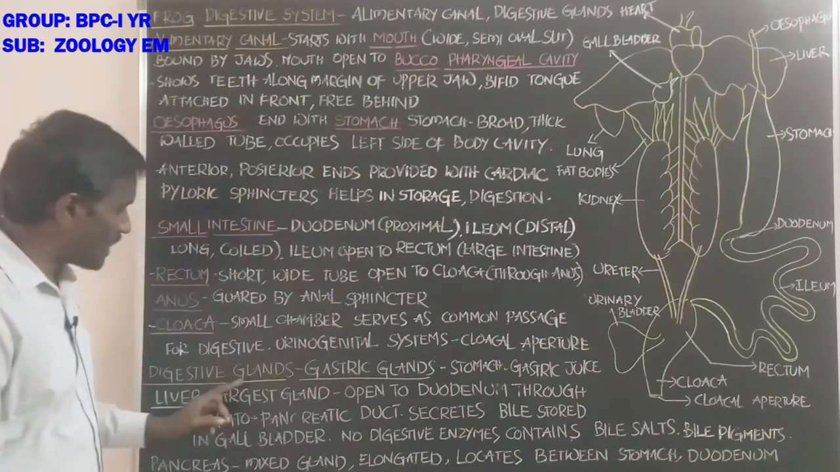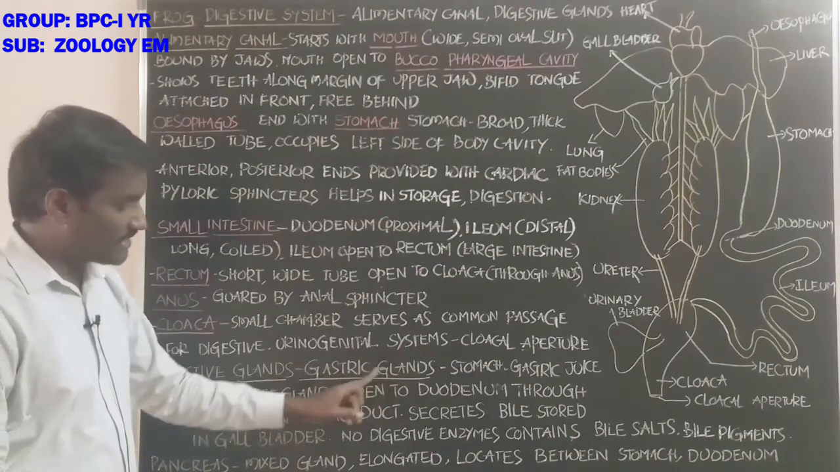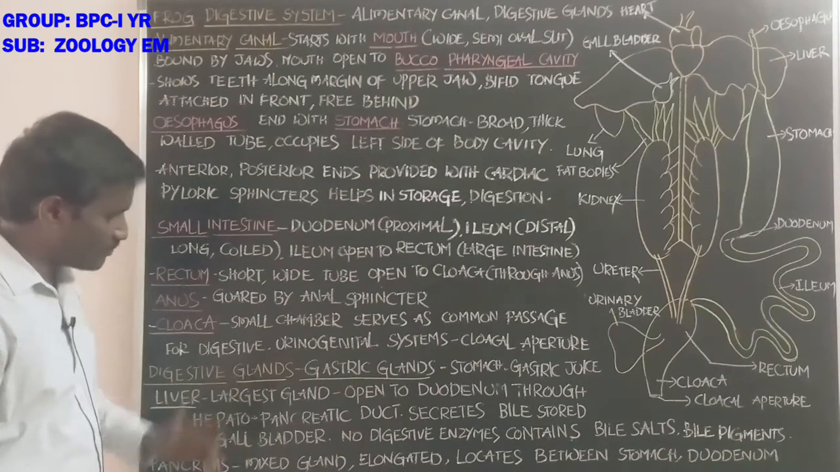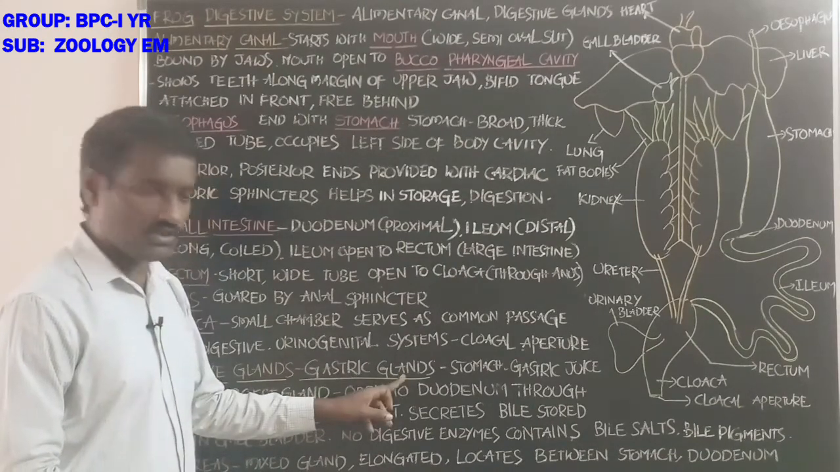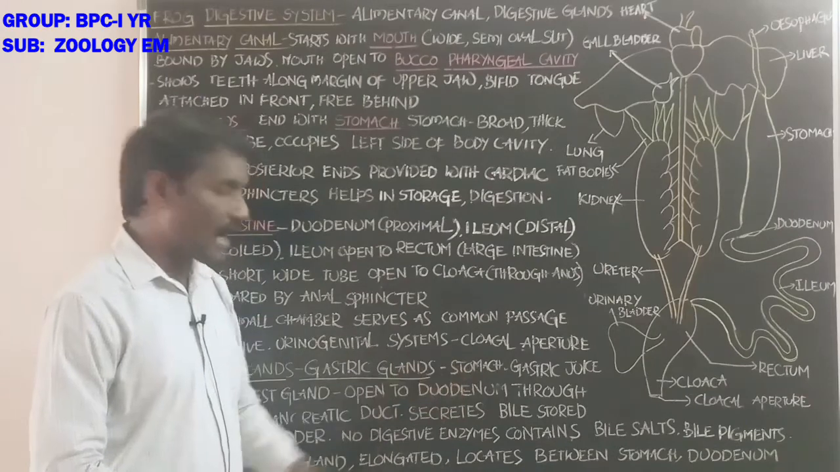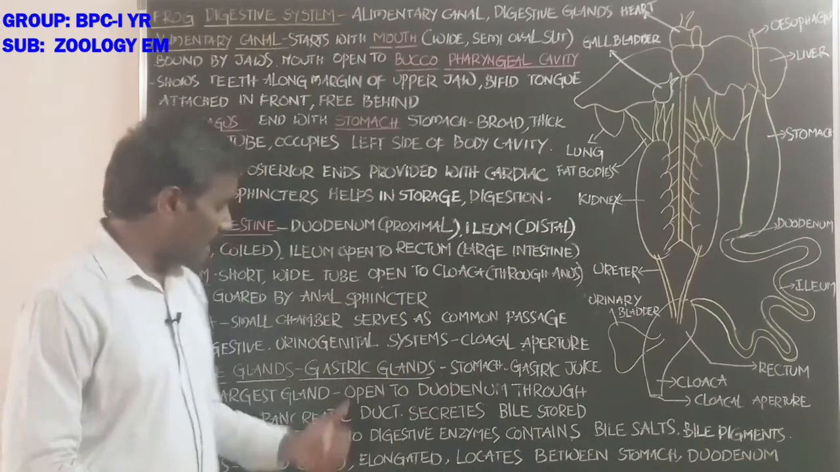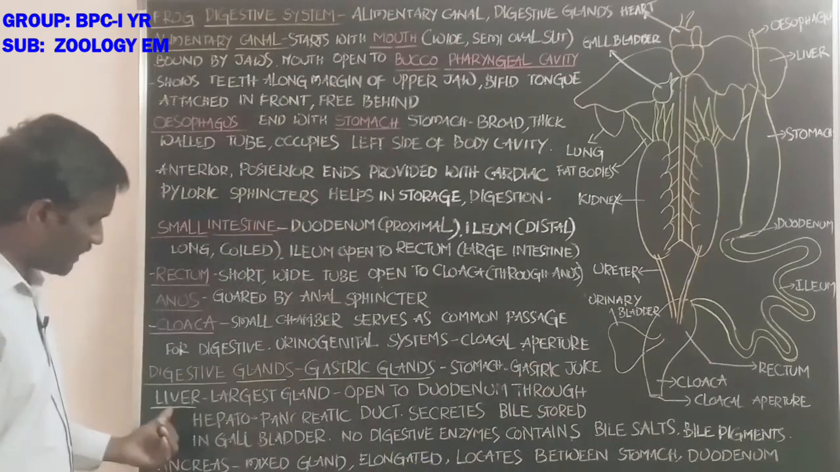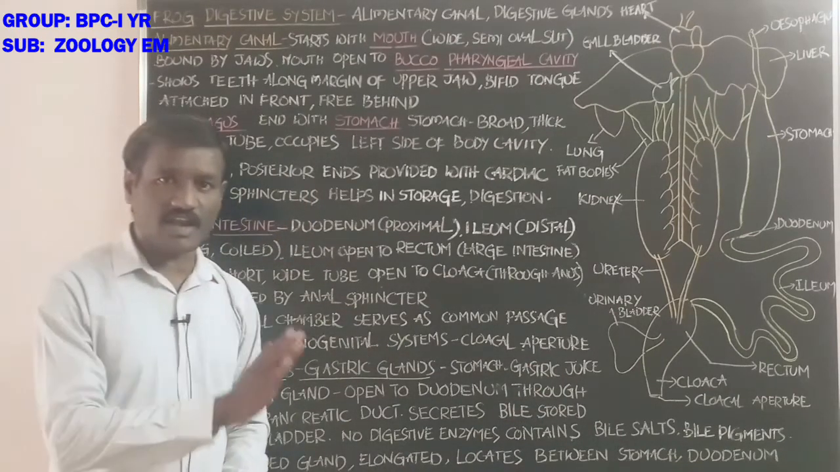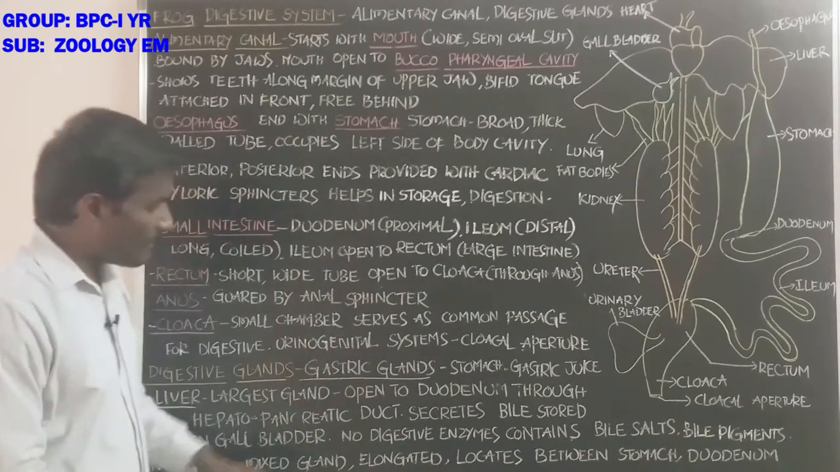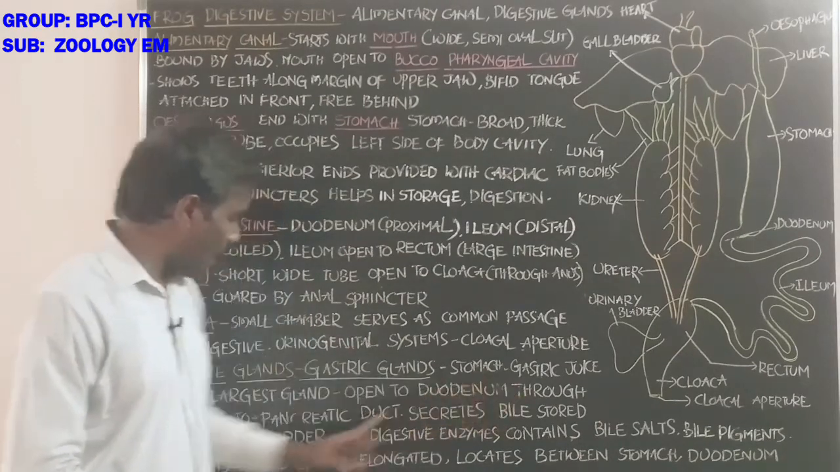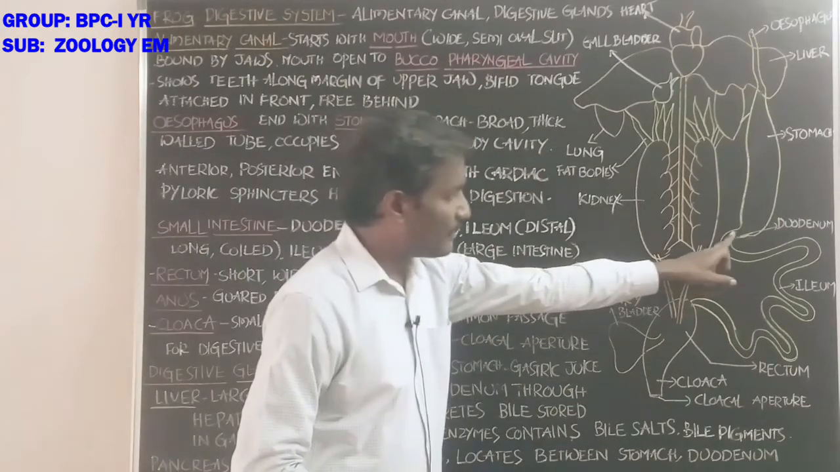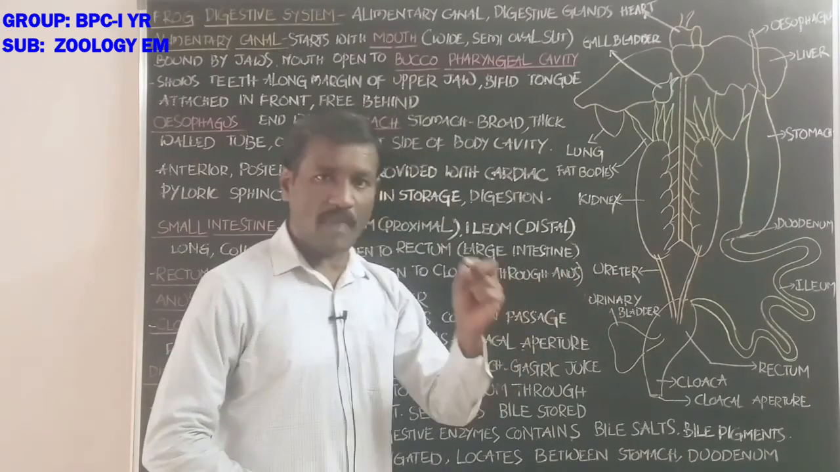Next, digestive glands. Digestive glands help in digestion of the food particles. Which are the digestive glands? Gastric glands, liver, pancreas and intestinal glands. The walls of the stomach contain gastric glands, which secrete gastric juice. Next, the liver. The liver is the largest gland in the frog's body and opens into the duodenum through the hepatopancreatic duct. The duodenum receives the hepatopancreatic duct.